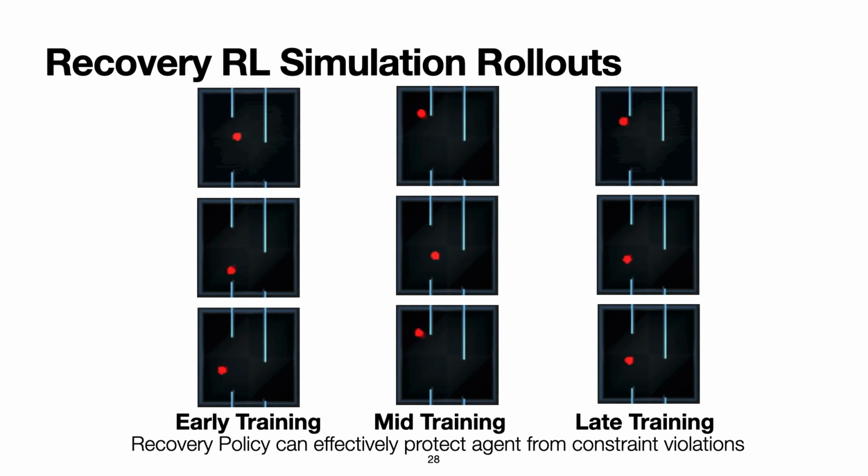As an illustrative example, we see that the safety critic and recovery policy are able to protect the agent during different stages of exploration in the maze environment, where the goal is to reach the center of the rightmost column without colliding into the maze walls. Again, since the agent only has access to its position, it must learn the positions of the walls from experience, as they are not directly observable.